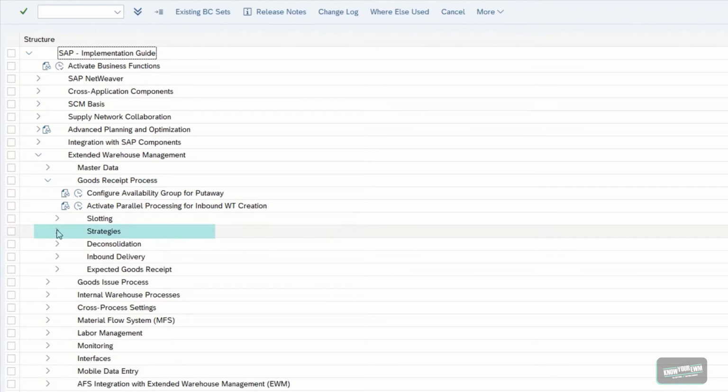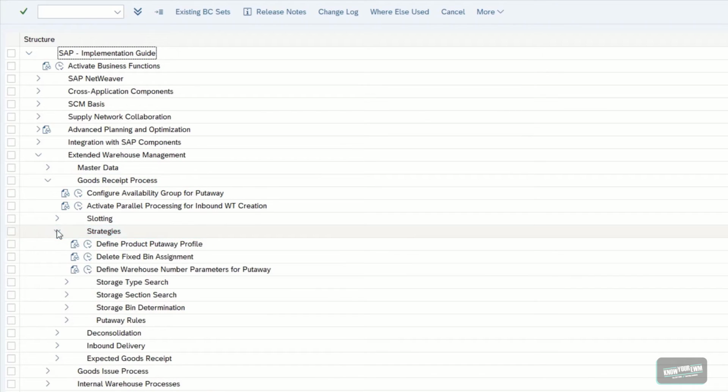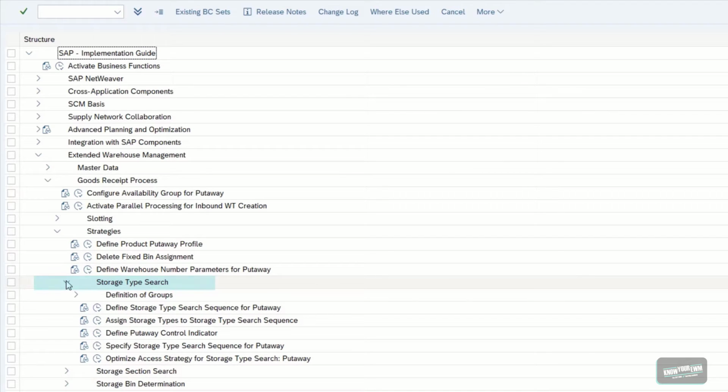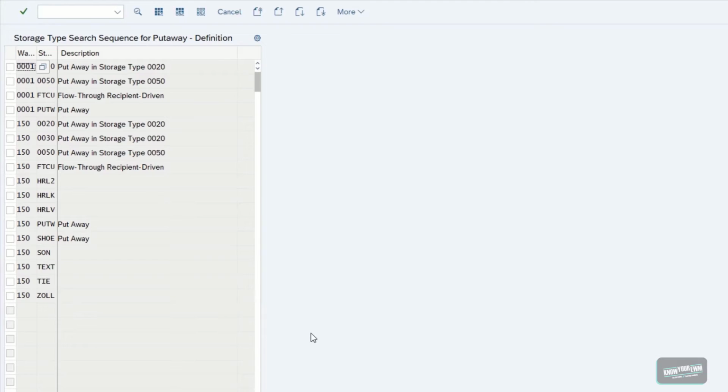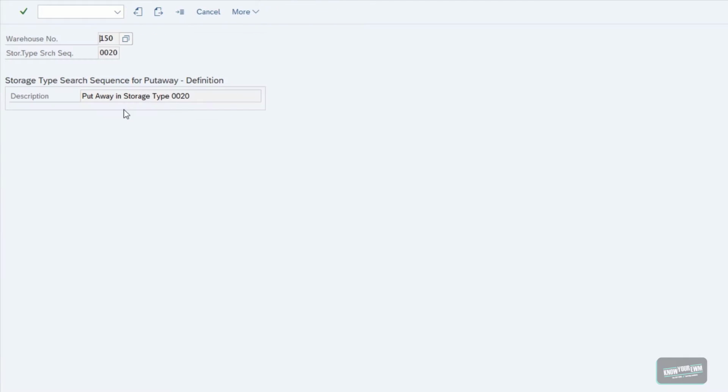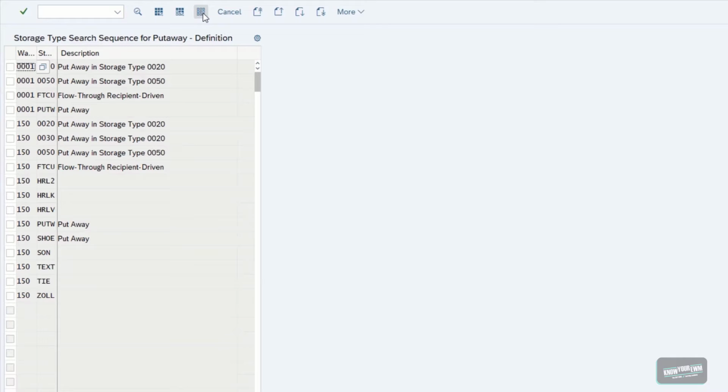We go to Strategies, and we head to the node for the storage type search. Well, and the first thing we need to define is how our storage type search sequence is called. Everything we do right here is to give our storage type search sequence a name and a description. And that's basically all there is to do. We define a storage type search sequence.